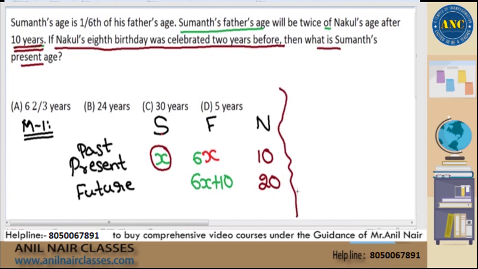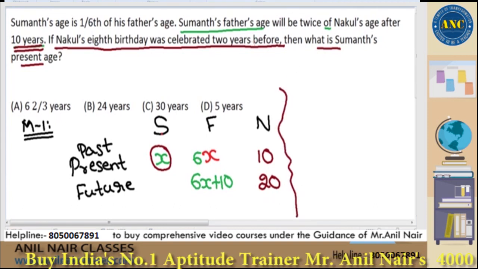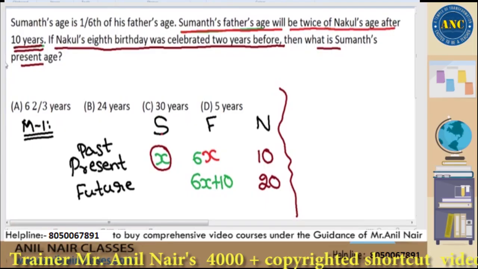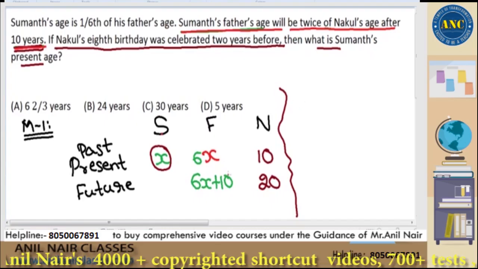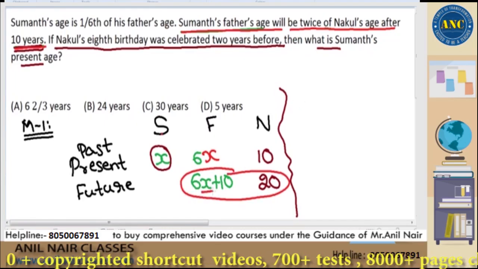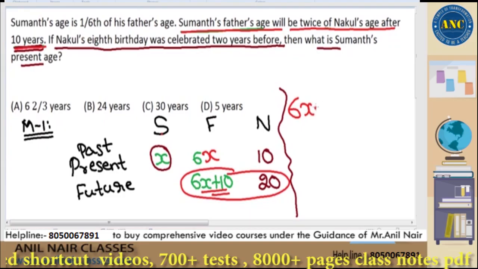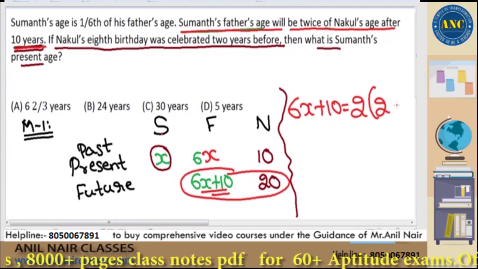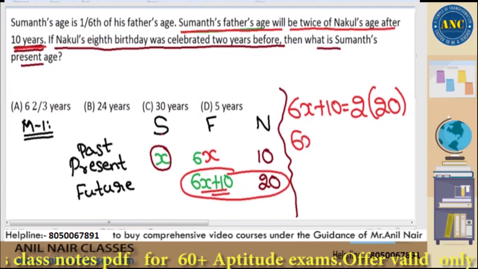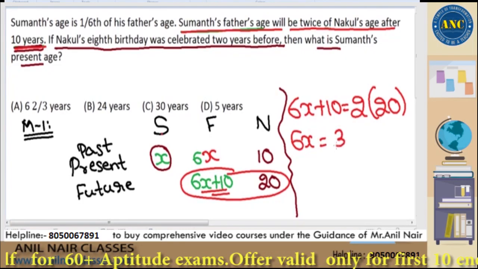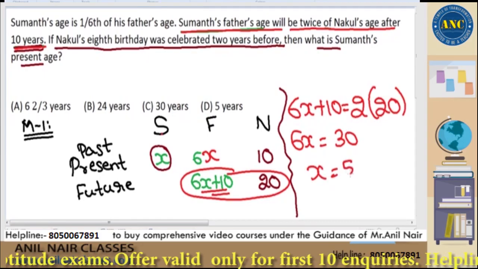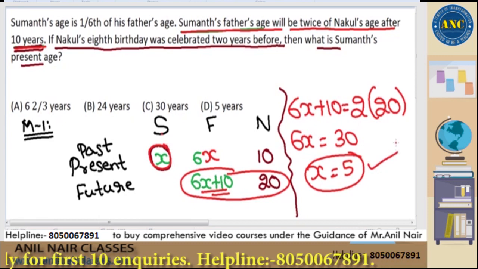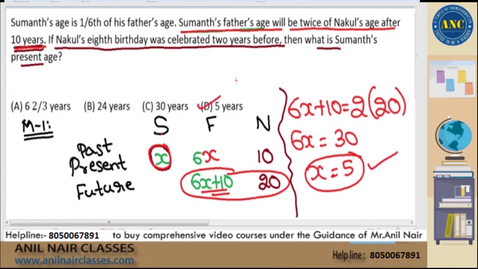Now see here, sir. They are giving in the question that Sumant's father's age will be twice of Nakul's age after 10 years. That means in this scenario, Sumant's father's age, 6x plus 10, will be equal to twice of Nakul's age after 10 years. Nakul's age after 10 years is 20. 6x will be equal to 40 minus 10, 30. X will be 5. That means the answer for this question, which asks for x, is 5 years, which is the fourth option, right? Which is the fourth option.